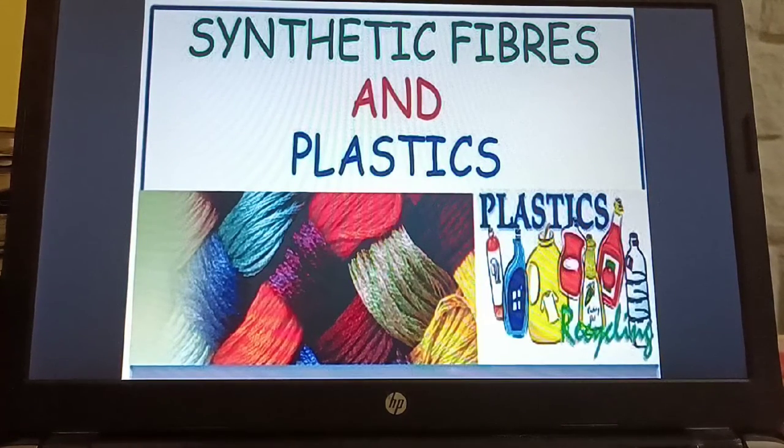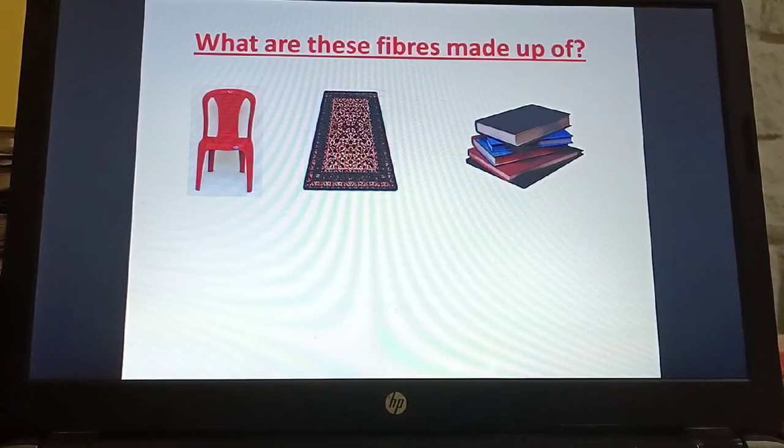Synthetic fibers are nothing but artificial fibers. You have learnt in the previous classes about the natural fibers. So in your 8th class we will be dealing with the synthetic fibers as well as the plastics. Now observe the images: chair, carpet, books, and above the books there is a plastic cover. So from which materials are all these things prepared?